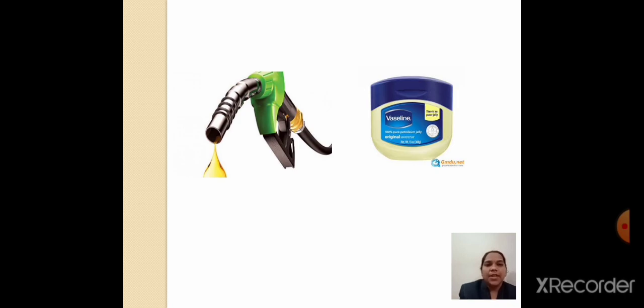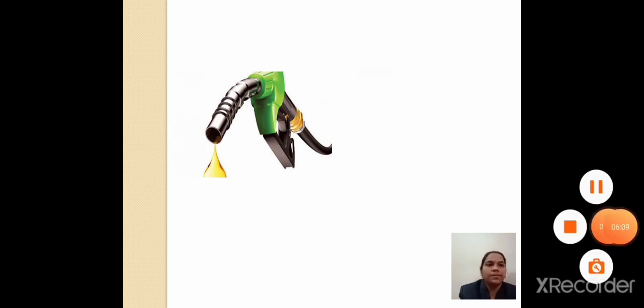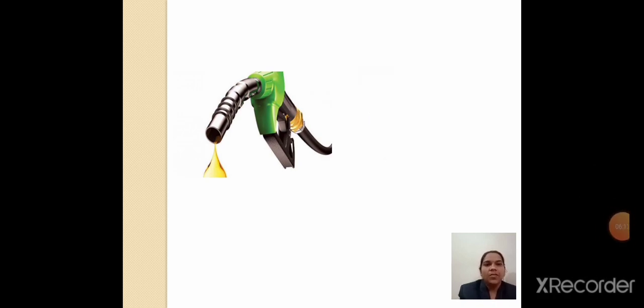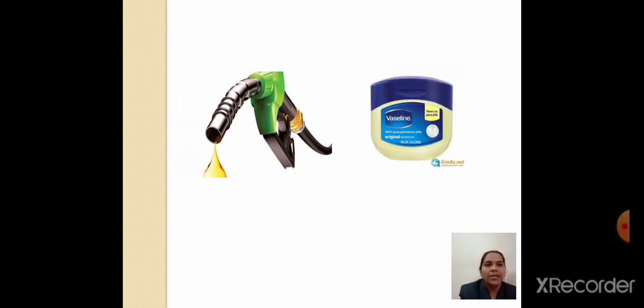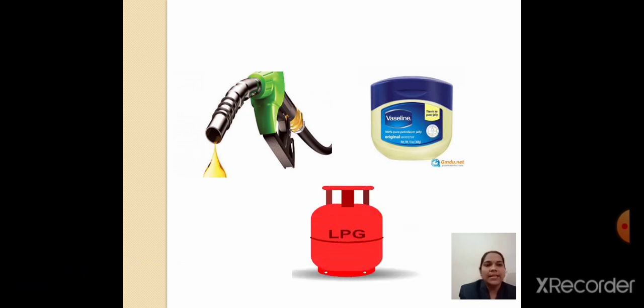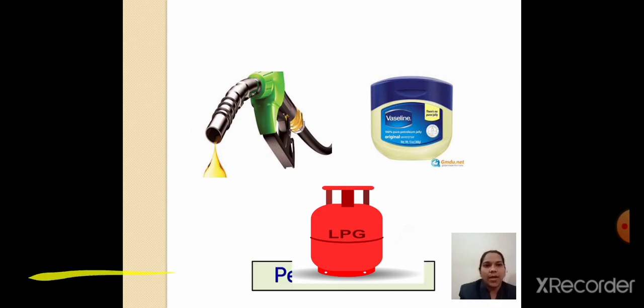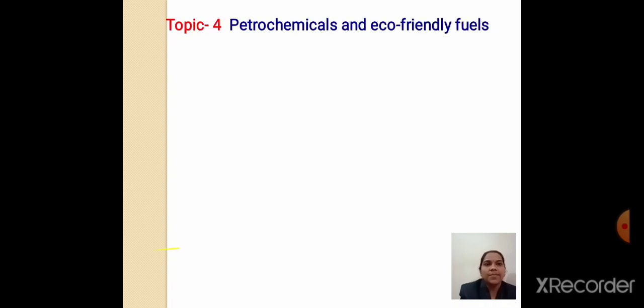Again, these pictures. What is the first picture? It is showing a liquid droplet coming from the... Now in this picture, there is petrol, then Vaseline, and the third one is LPG. What is LPG? It is nothing but liquid petroleum gas, and these are all petrochemical products, called petrochemicals. Means these are all products of the petroleum refinery.